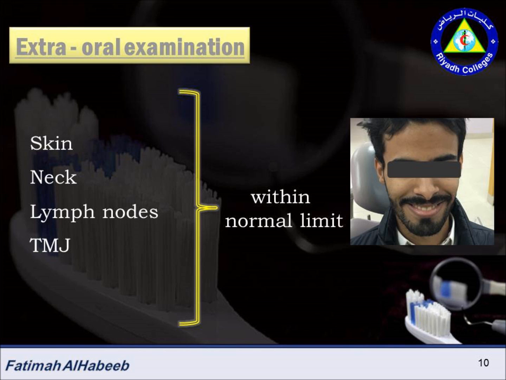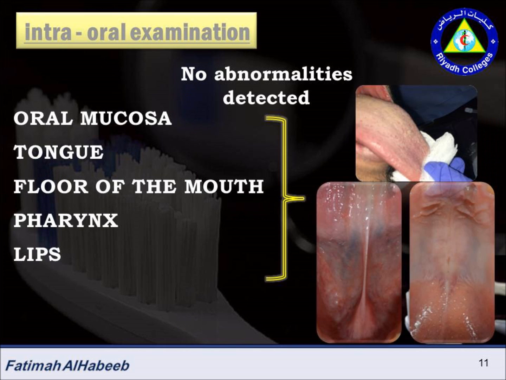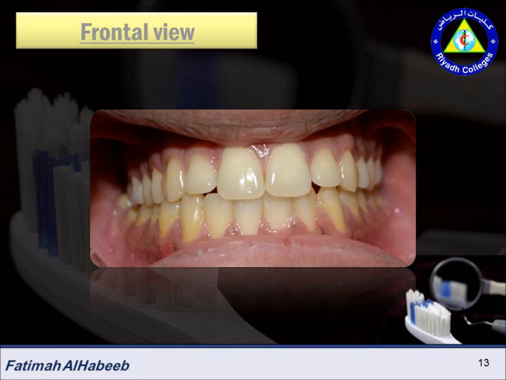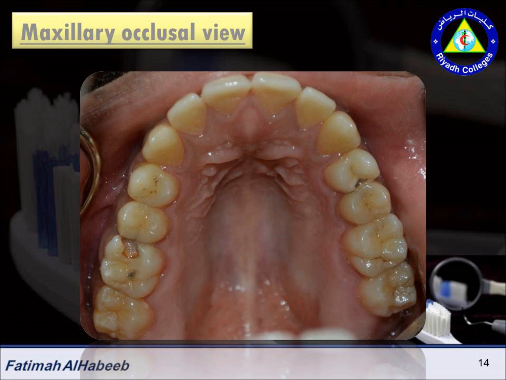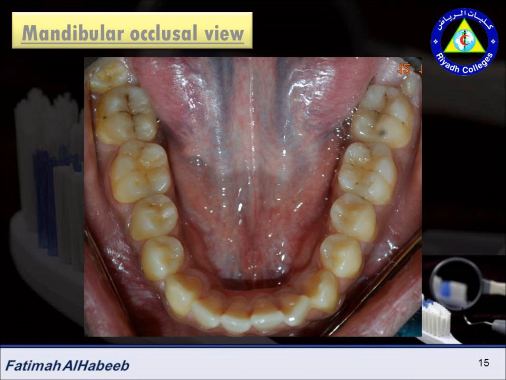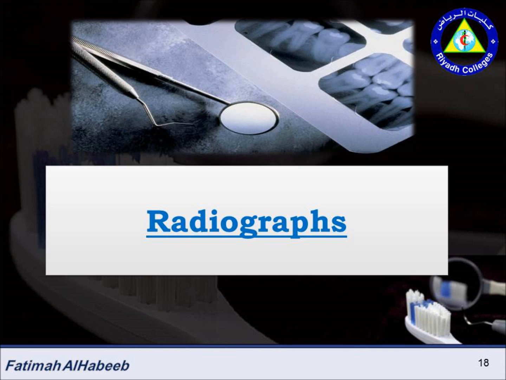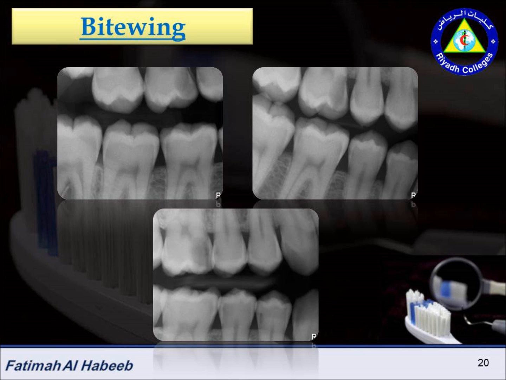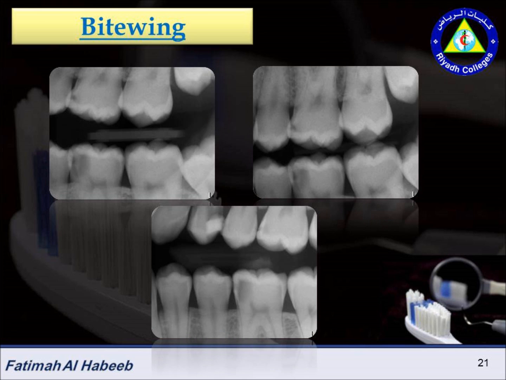Clinical examination, including extra and intraoral examination: no abnormalities detected. Pre-treatment photographs: frontal view, maxillary and mandibular view, right and left lateral view. Radiograph, OPG. Actually the case is mainly an endo and resto case. You can see the large caries in tooth numbers 16, 24 and 36, and a lot of proximal caries. You can see it in the right and left bitewing, in the posterior region including molars and premolars.